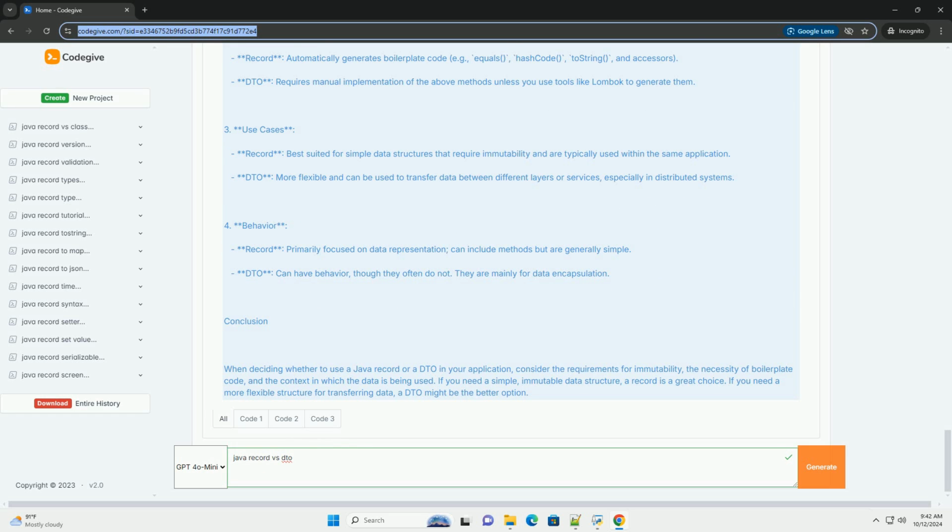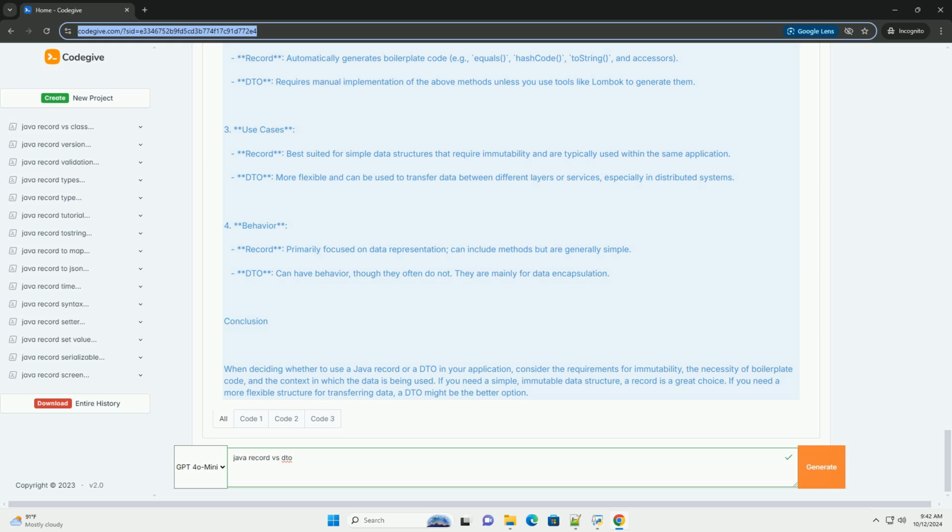DTO, data transfer object. A DTO is a design pattern used to transfer data between software application subsystems or layers. Unlike records, DTOs can be mutable or immutable and are often used to encapsulate data and send it over the network or between layers of an application. DTOs may not have any behavior, methods, besides accessors and mutators, getters and setters. Example of a DTO.